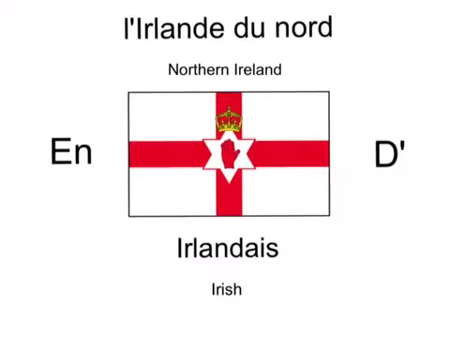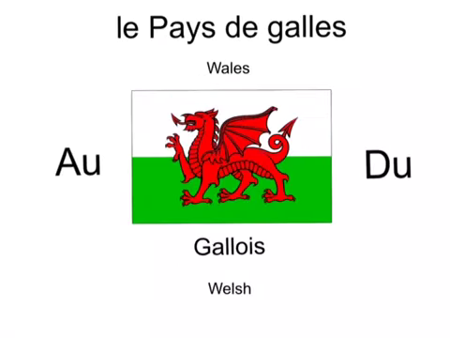L'Irlande du Nord, that's Northern Ireland, and as you can see, it has a different flag. The to or in preposition is en, and the from preposition is the apostrophe. Language spoken there is also Irish, which is again Irlandais. Le Pays de Galles, that's Wales. Notice how this one's actually a masculine country that starts with a consonant. That's why we use au for the to or in preposition and du for the from preposition. The language spoken there is Welsh, which in French is Gallois.